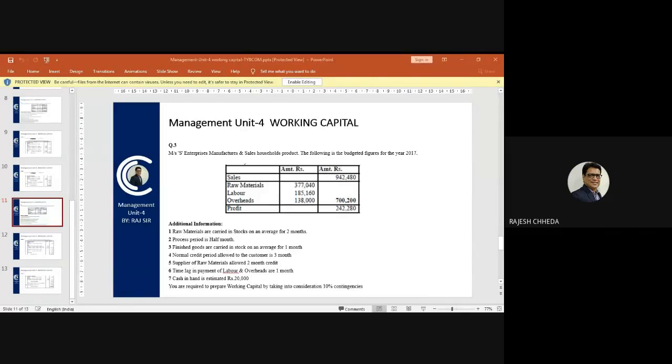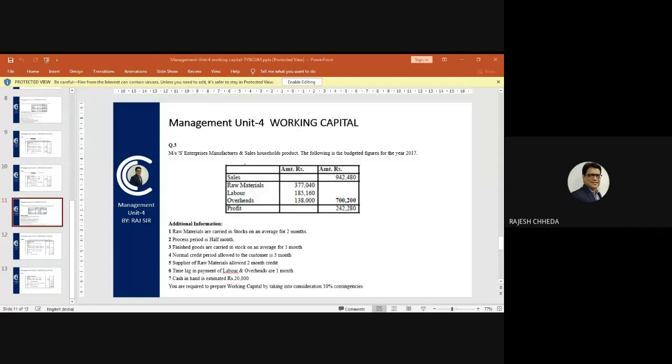So which are the current assets according to you in this question? The first current asset we will be calculating is stock of raw material. Okay. So stock of raw material. Now very simple. Entire year stock is 3,77,040.